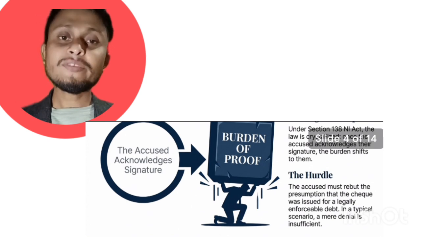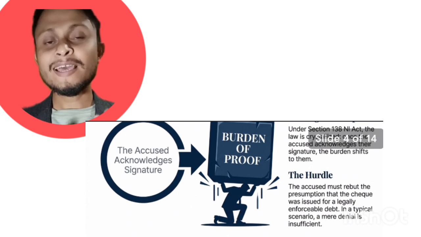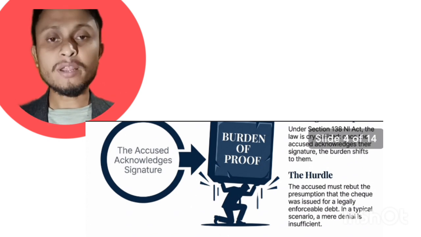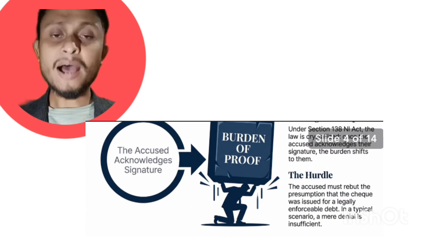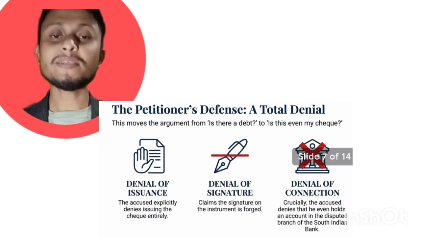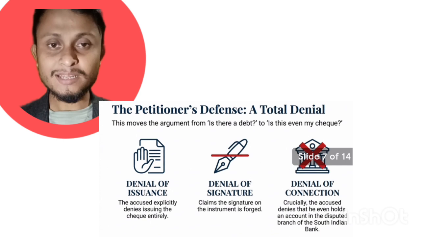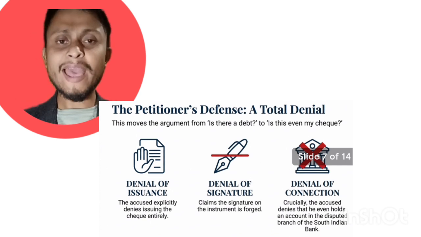Then if the court summons the bank manager and the bank manager confirms that the check doesn't belong to the accused person, or that the accused person doesn't have any account linked with that branch, then the rebuttable presumption is established. This is called rebuttable presumption under Section 139 of the Negotiable Instruments Act.